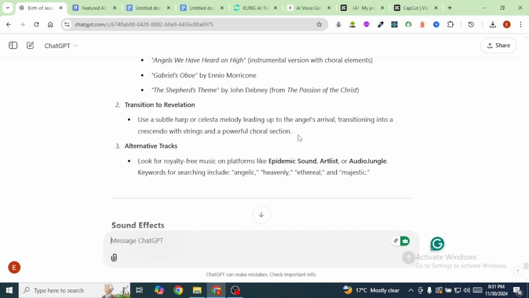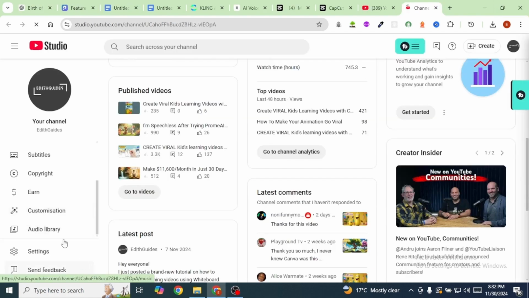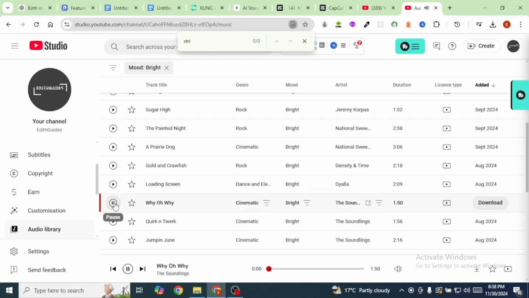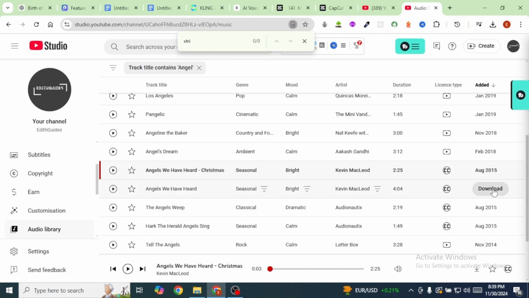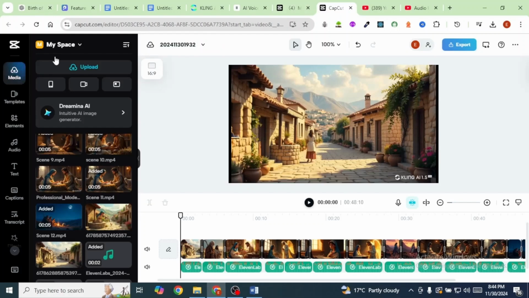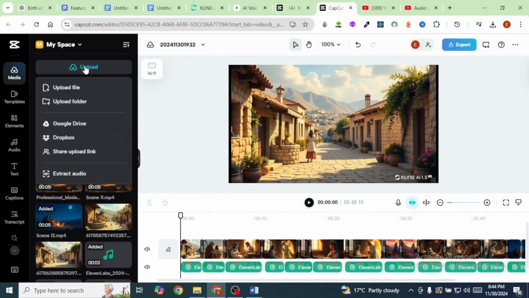Now for royalty-free music that I'm going to use, I'll head over to my YouTube Studio. You will come down here. On your left, you're going to click on Audio Library. I'm going to download this one here. So then I'm going to come back to my media and I'm going to upload the music that I have just gotten from my YouTube Studio.